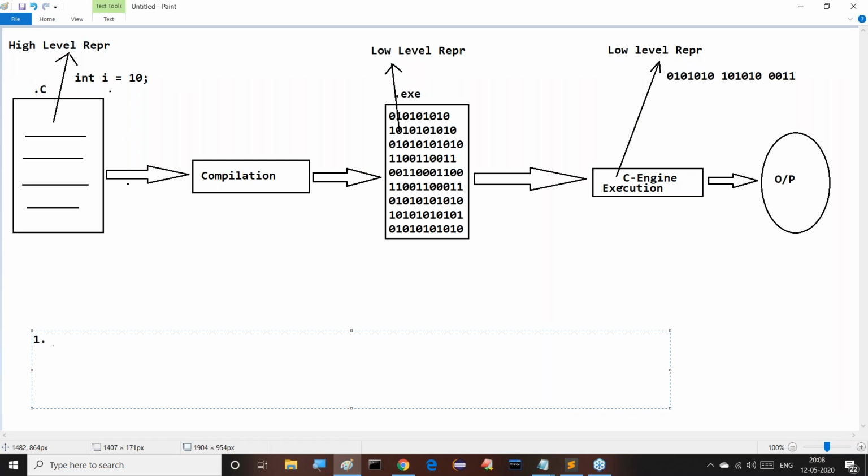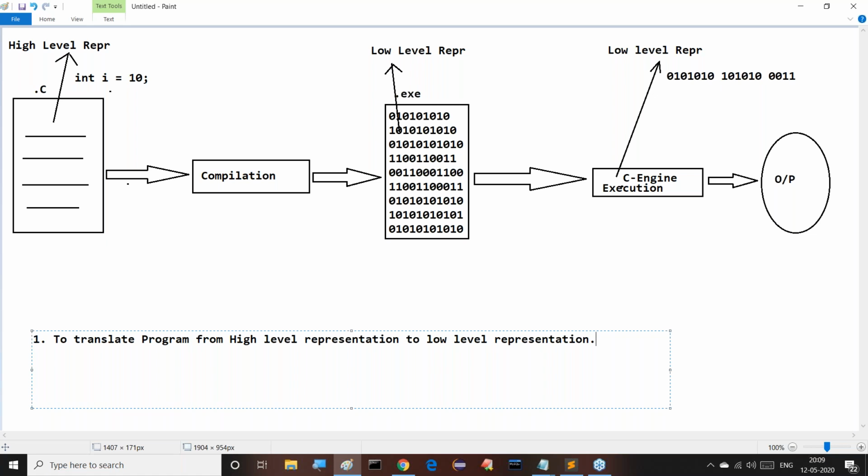So what is the first reason? The purpose of compilation is to translate the program from high level representation to low level representation.